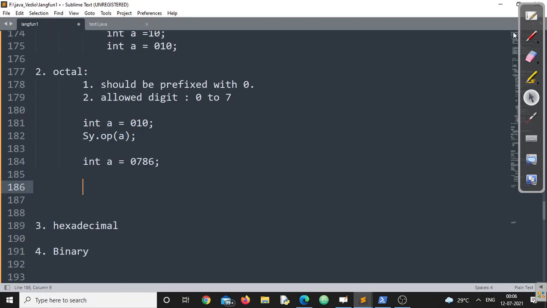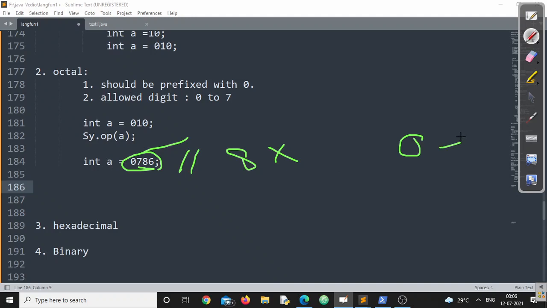It's a valid number or invalid number? Think for 2 seconds and answer. Yes, you got it correct. This is completely invalid, because if I am representing an octal number, you will say, sir, 8 is not allowed. The allowed digits are from 0 to 7, and 8 is not in between 0 to 7.